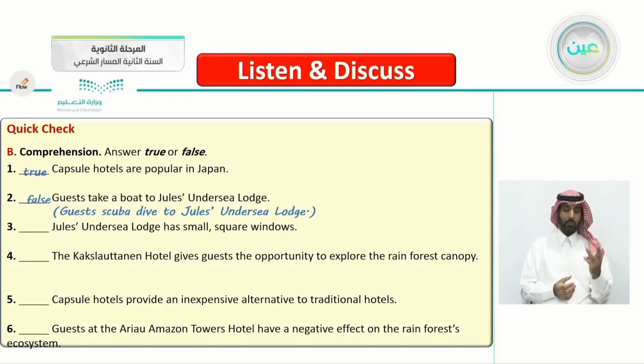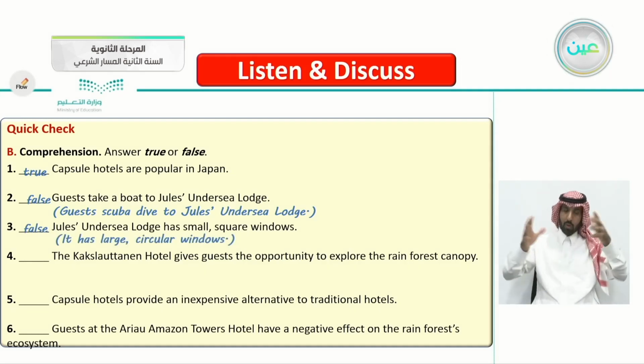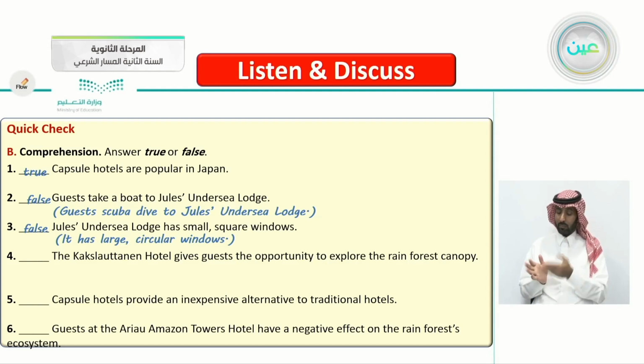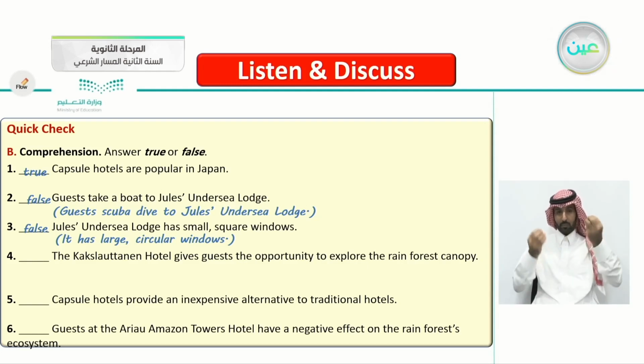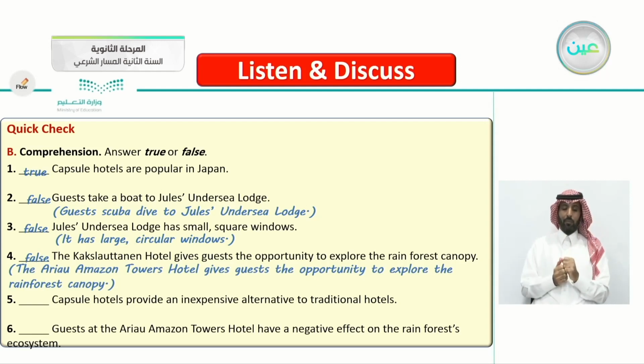Number 3, Jules Undersea Lodge has small square windows. This is false. It has large circular windows. They're not square, they're circular, and they're not small, they are large. Number 4, the Kakslauttanen Hotel gives guests the opportunity to explore the rainforest canopy. This is false, of course. It's not the Kakslauttanen Hotel. It's the Arraial Amazon Towers Hotel that gives guests the opportunity to explore the rainforest canopy.